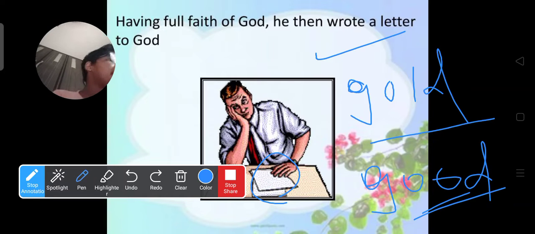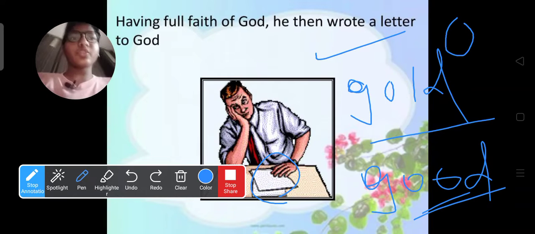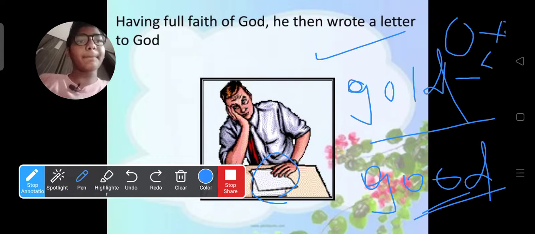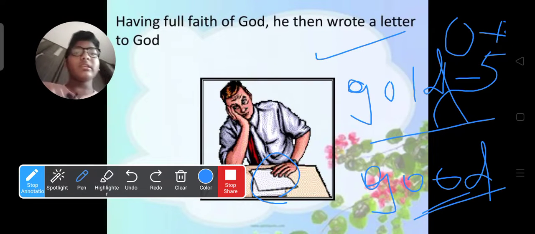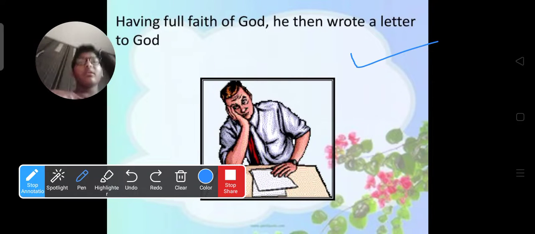He compared big raindrops to 10 cent pieces and small raindrops to 5 cent pieces, guys. The big raindrops he compared with 10, and the small ones with 5. What happened? Let's see. He wrote a letter to God.